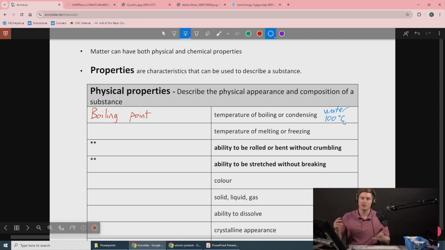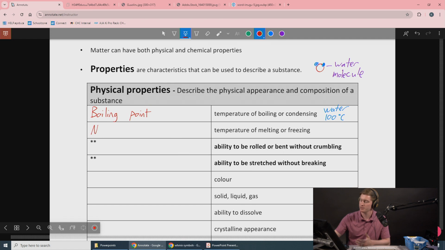Water, when it changes from liquid water to steam, is still water. Chemically, it's the same. It still has an oxygen and two hydrogens. Even if it's in a gas form or a liquid form, it's still water. This here is my water molecule. If I boil it, it's still water.